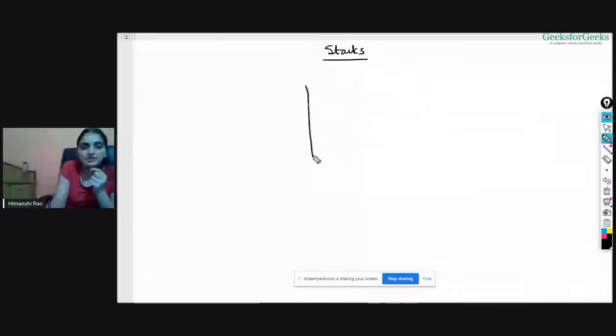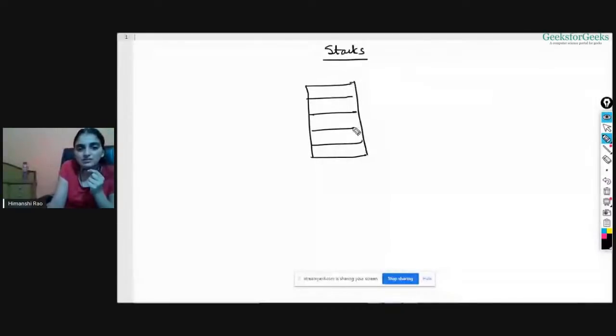For example, say I have this stack of books, and it contains one, two, three, four, six, any number of books. If you are inserting a book in the stack, you need to insert it at the top. And if you want to delete a book from the stack, again you'll be deleting it from the top. Say I have a book and I want to insert it. Where will it be inserted? It will be inserted here, just above the stack of books. And say now you want to remove it, it will be removed from the top only.